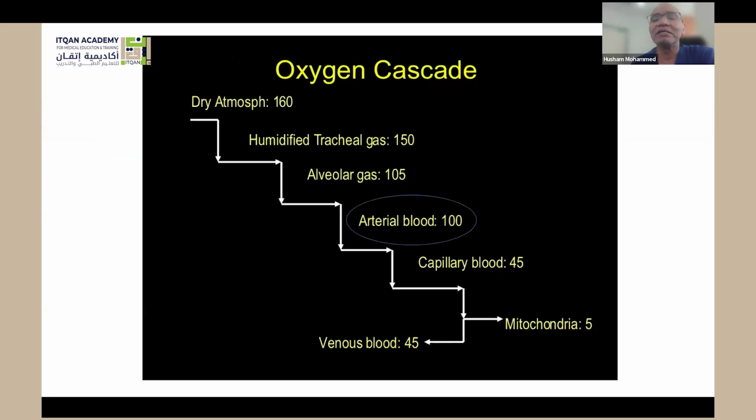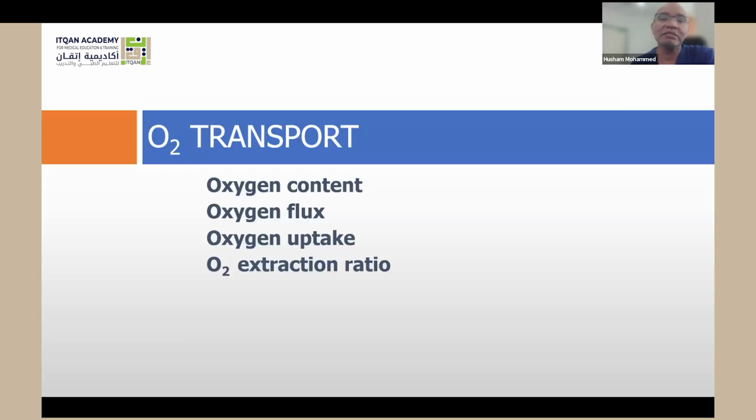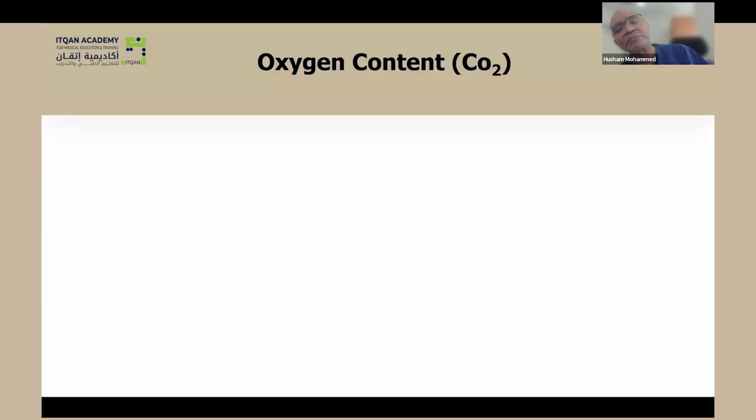That's to say, if you look at the arterial blood, you will have a normal partial pressure of oxygen. The problem is that the oxygen carrying capacity is reduced. How is oxygen transported in the body?